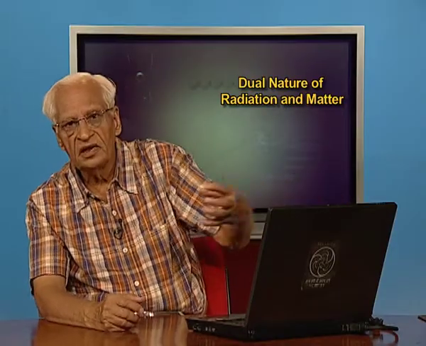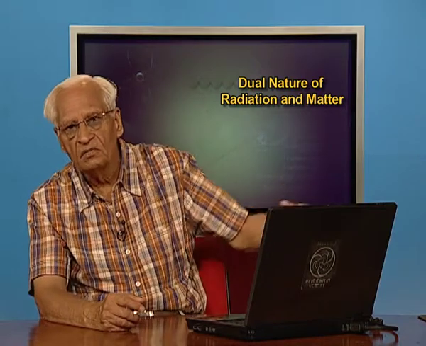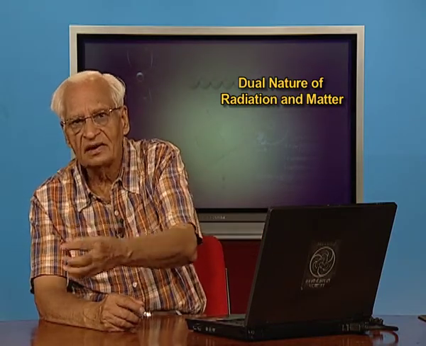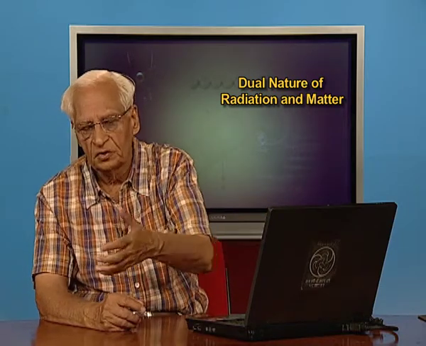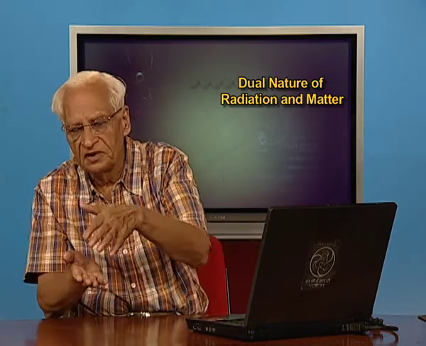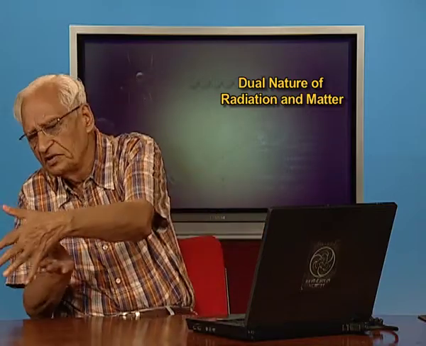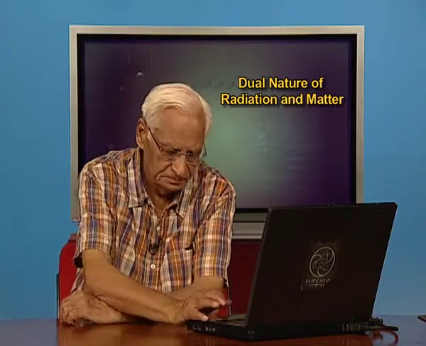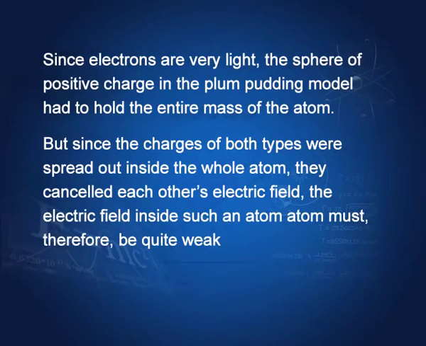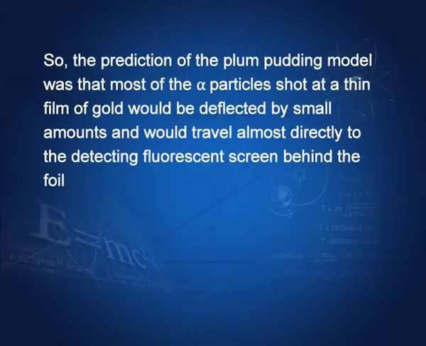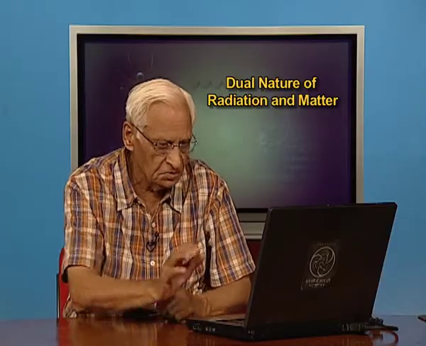So, if we throw a beam of alpha particles, they would go through this, because the electric field is weak. They would not be deflected very much, they would go almost straight. Let me repeat, the electric field inside such an atom must therefore be quite weak. So, the prediction of the plum pudding model was that most of the alpha particles shot at a thin film of gold would be deflected by small amounts and would travel almost directly to the detecting fluorescent screen behind the foil. Let me show you this.